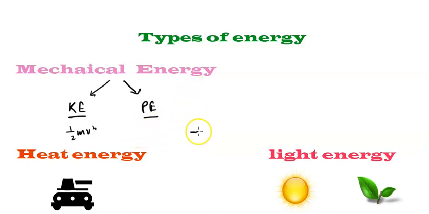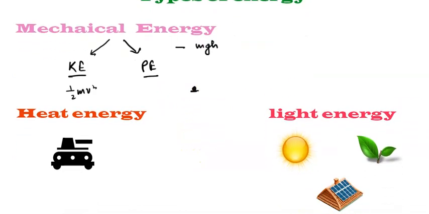Like if you take a ball from the ground and put it at a certain height, it acquires energy, which we call potential energy, because of the configuration, because of the state it has. Okay, let's move to the next one.